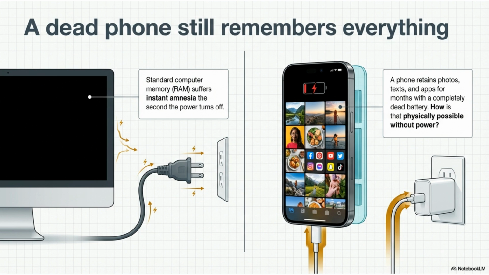Standard computer memory, or RAM, suffers instant amnesia the second the power turns off. Yet, a dead phone retains photos, texts, and apps for months with a completely dead battery. How is that physically possible without power?